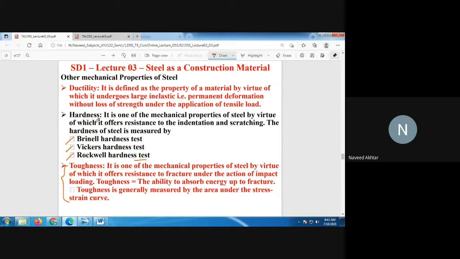Hardness is one of the mechanical properties of steel by virtue of which it offers resistance against indentation or scratching. The hardness of steel is measured by three tests: the Brinell hardness test, the Vickers hardness test, or the Rockwell hardness testing machine, where you can test scratching or indentation on the metal.